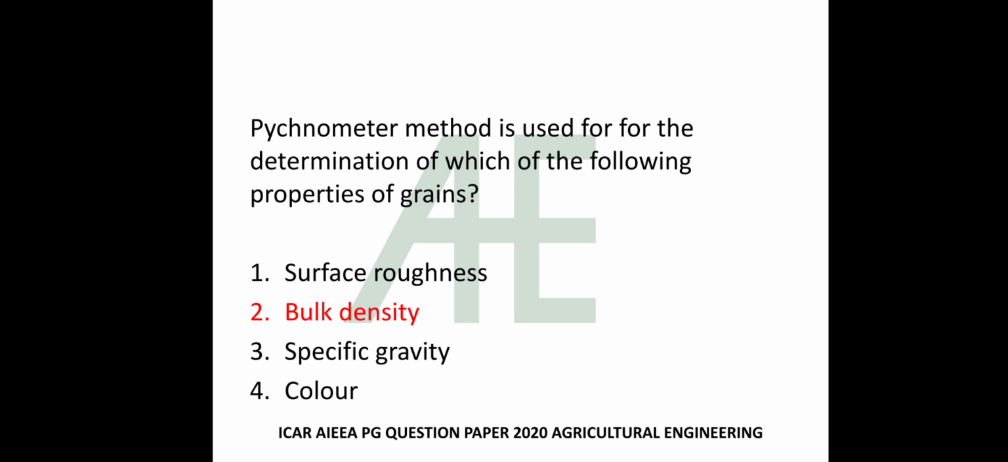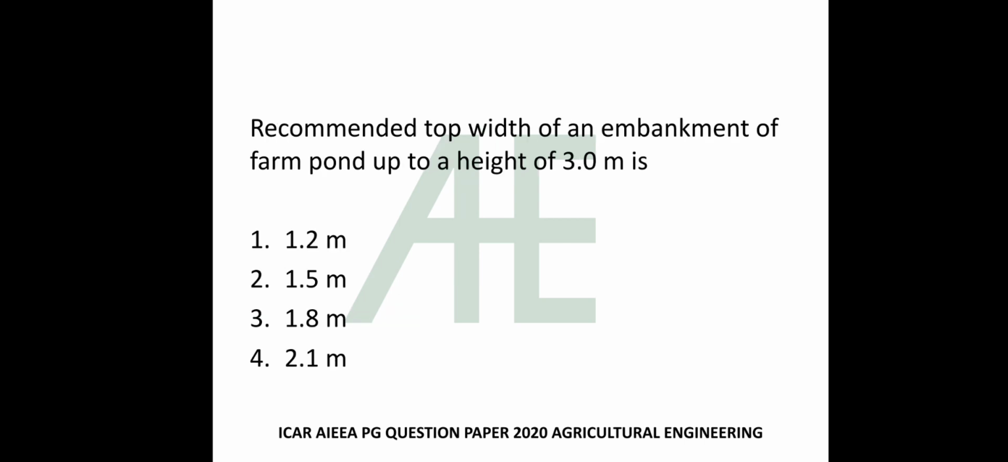Pycnometer method is used for the determination of which of the following properties of grain: surface roughness, bulk density, specific gravity, color. The answer is specific gravity. The recommended top width of an embankment of farm pond up to a height of 3 meter is 1.2 meter, 1.5 meter, 1.8 meter, 2.1 meter.